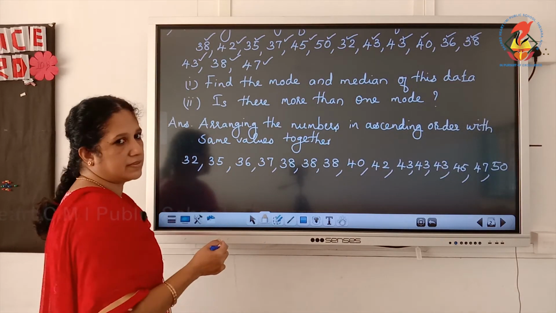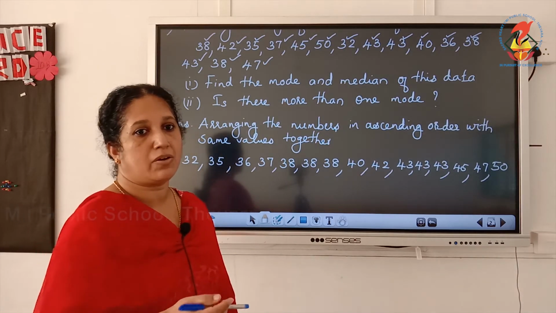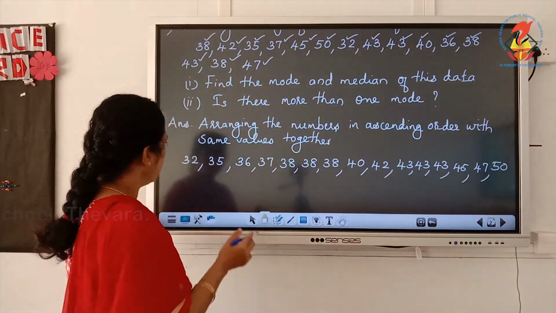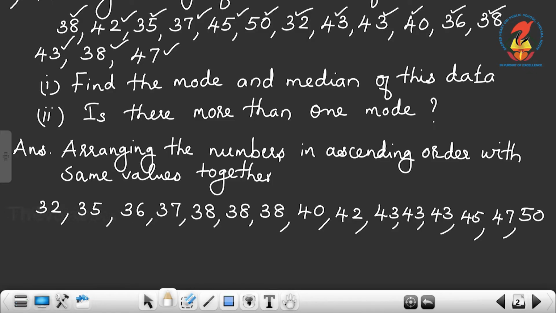Now look at that. Which number is repeated or which number occurs the maximum number of times? Here 32, 35, 36, 37, they occurred only one time. Then what about 38? 38 is repeated 3 times. Then 40 only one time, 42 one time, then 43 also 3 times.